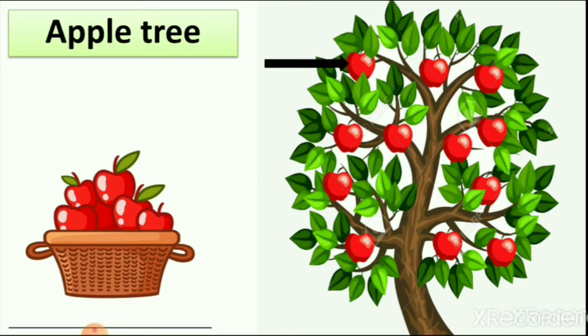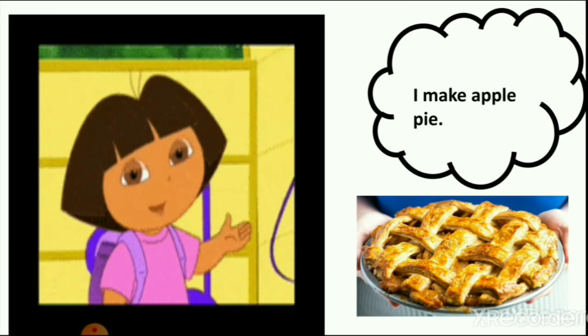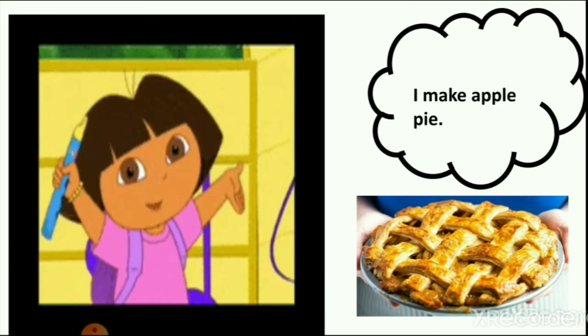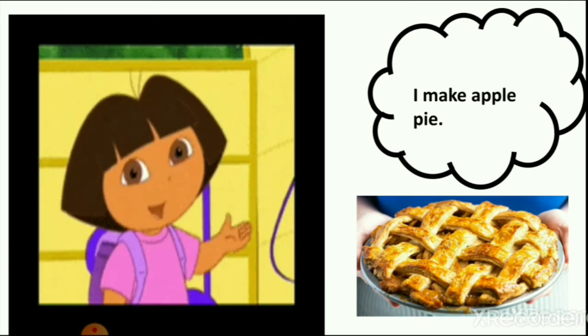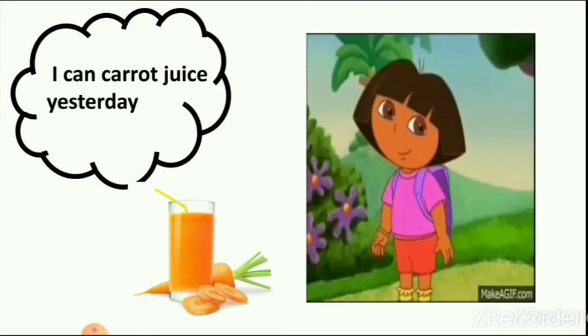We helped her bring apples from the apple tree. She said she makes apple pie from it. Then we helped her take carrots. She makes carrot juice from it.